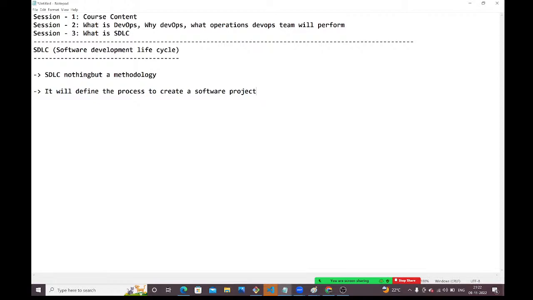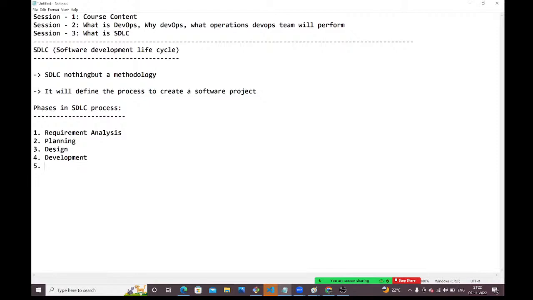So in that SDLC process, how many phases do we have? What phases are there, guys? Several phases are available. First phase is requirement analysis. Second phase is planning. Third phase is design. Fourth phase is development. We need to do development.